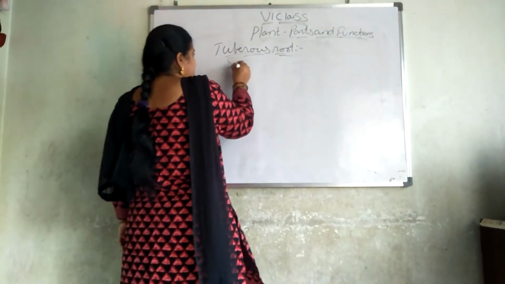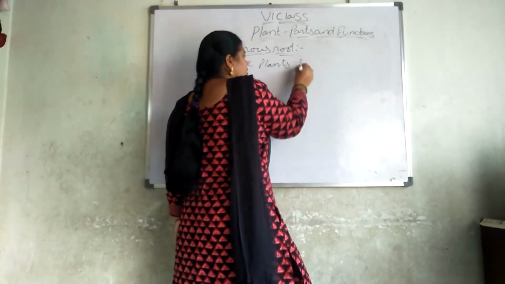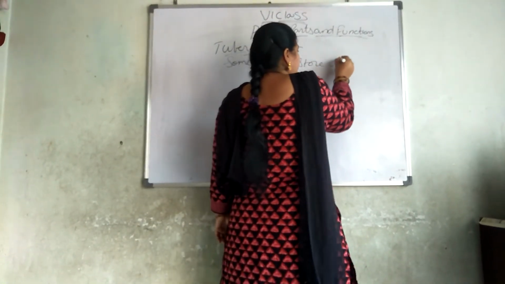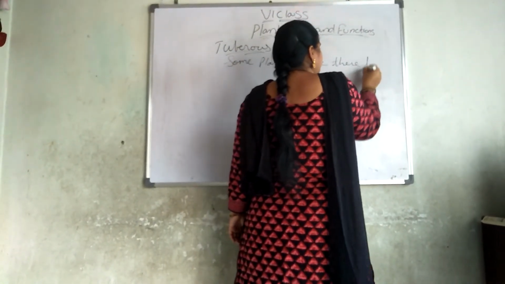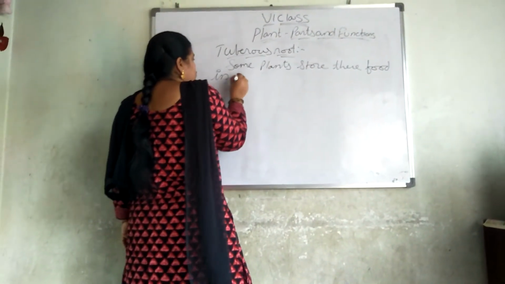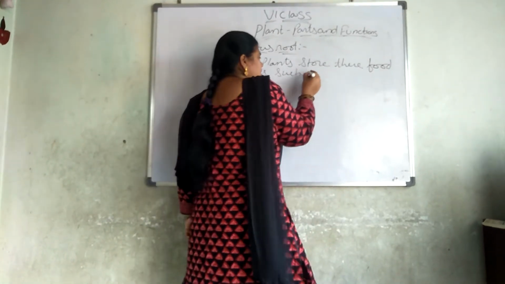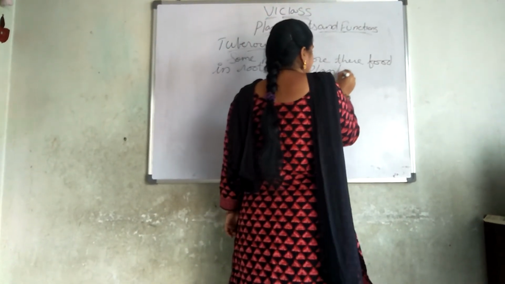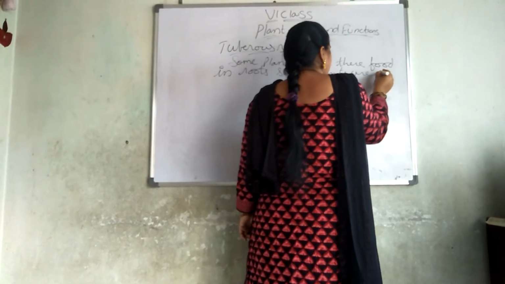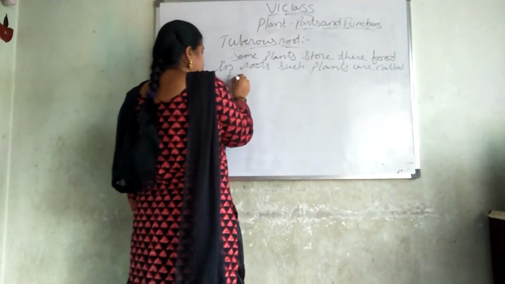Some plants store their food in roots. Such plants are called tuberous roots.